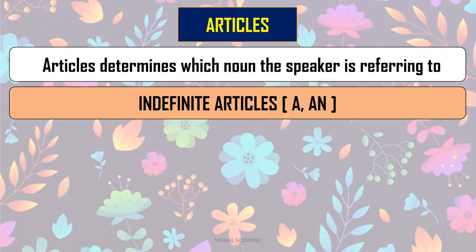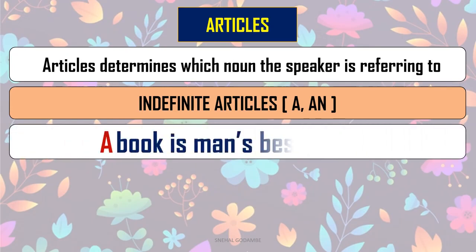We will see with an example. A book is man's best friend. A book means any book, right? We are not sure about which book. So here we have used an indefinite article in this sentence.